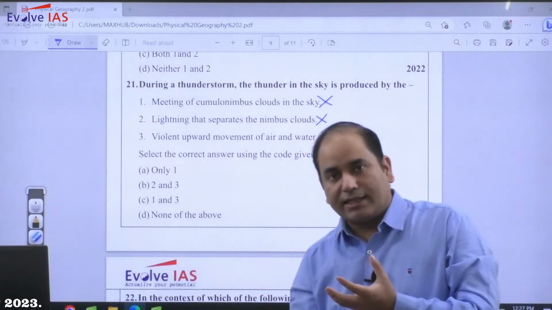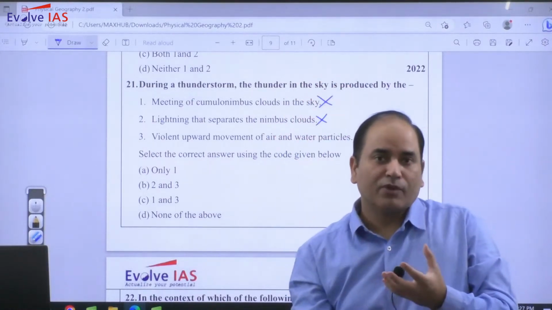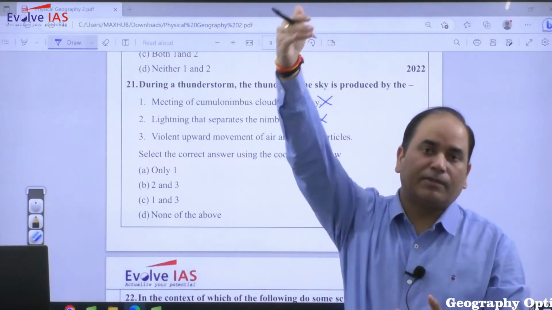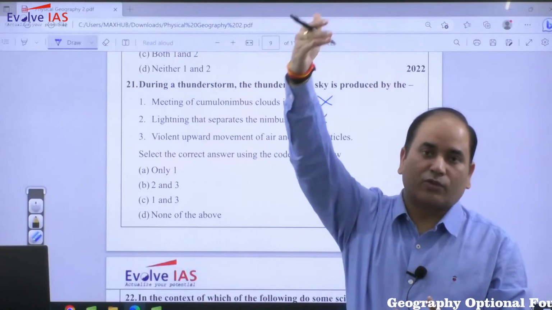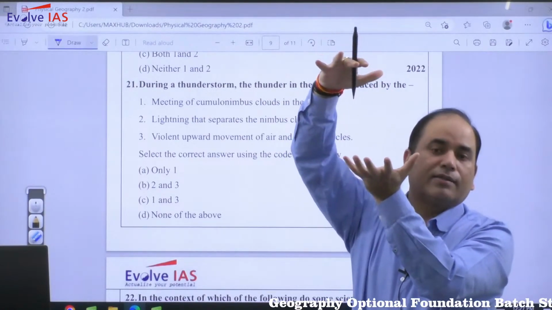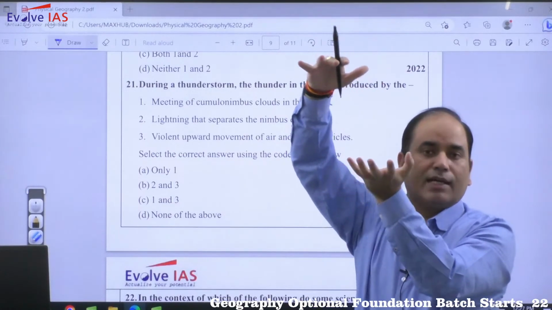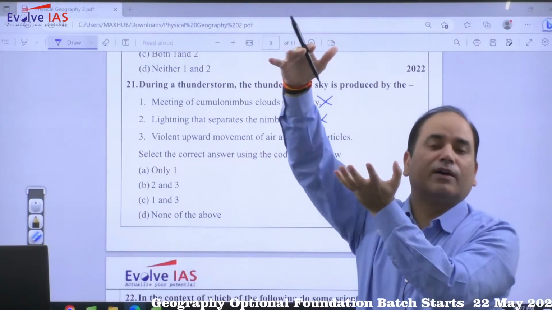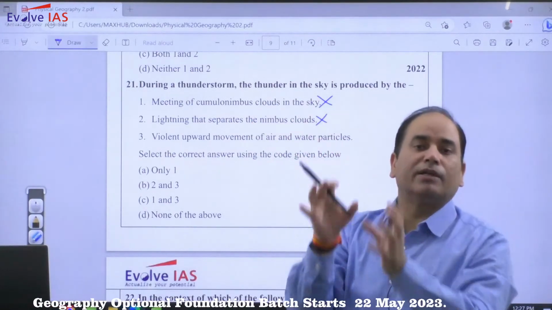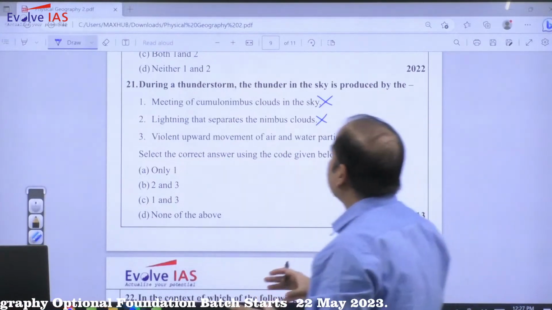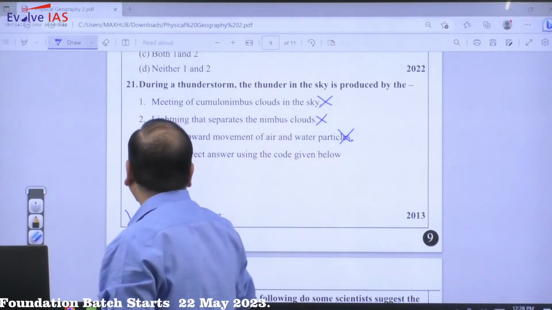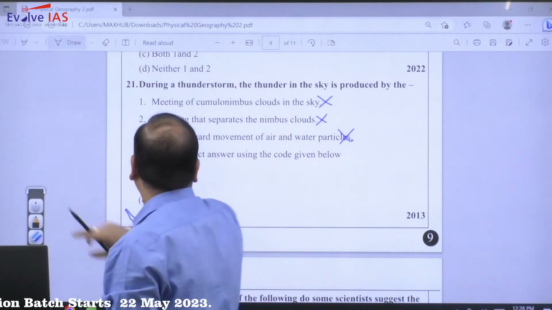It is the air that is carrying the water. This is the moisture, and that moisture is going up, and then you will have the condensation, then cooling. Once it is cooled, then you will have the formation of different layers. So layers will form in the form of positively charged and negatively charged, and then you will have the formation of the lightning and also some collision that is happening between the water droplets or the moisture. So this statement is also incorrect. So the answer will be none of the above.